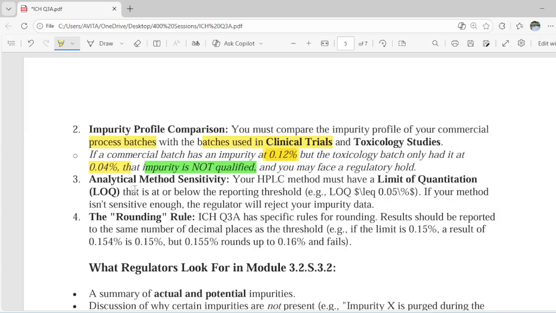Then we have analytical method sensitivity. Your HPLC method must have a limit of quantification at or below the reporting threshold. This simply means your method should be sensitive enough to quantify your impurity. If your method isn't sensitive enough, the regulators will reject your impurity data.